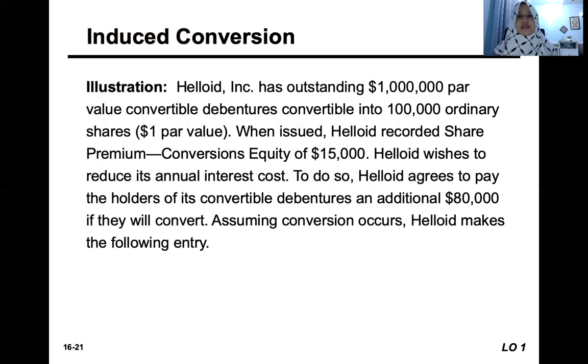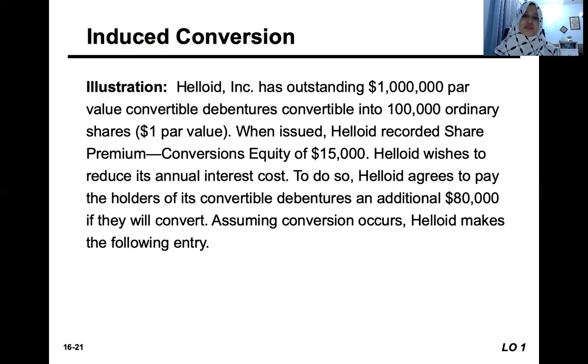For example, the company has outstanding 1 million par value convertible debentures. Debentures is another word for bond. Convertible into 100,000 ordinary shares, $1 par value. When issued, the company recorded share premium conversion equity of 15,000. And the company wants to reduce its annual interest cost, so they want to motivate the bondholders to immediately convert their debt into ordinary shares.